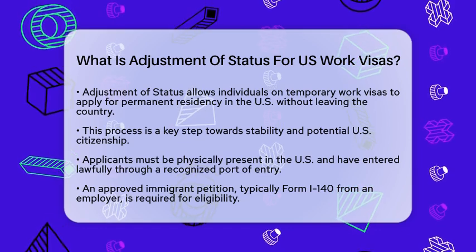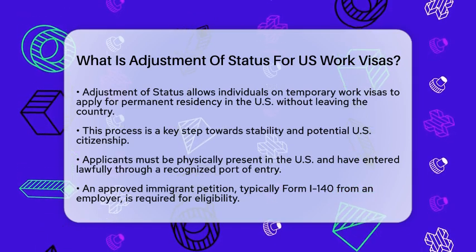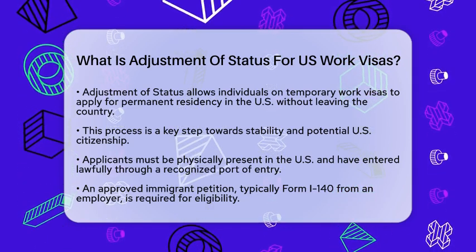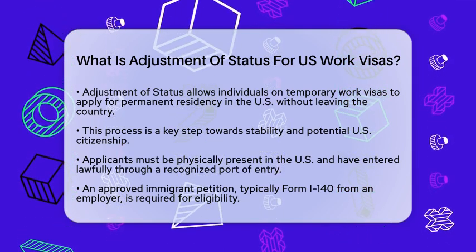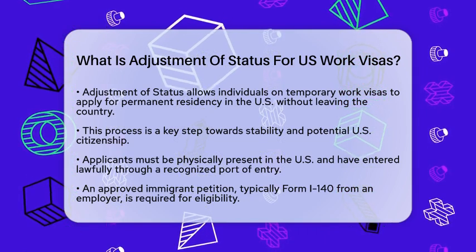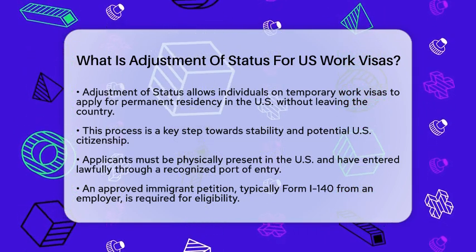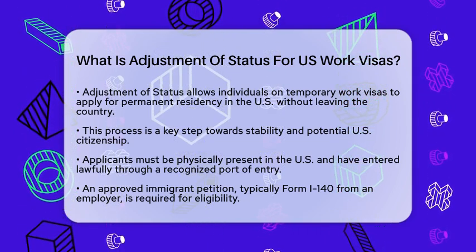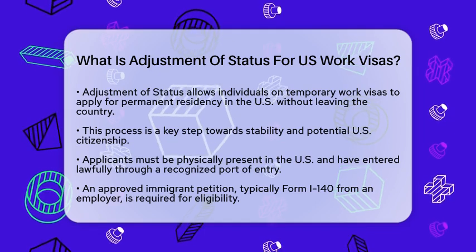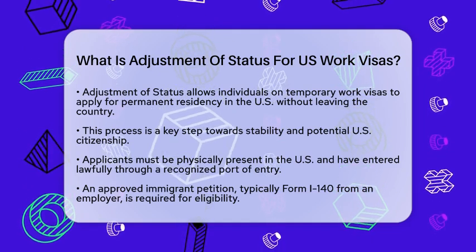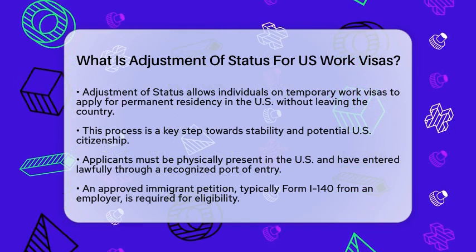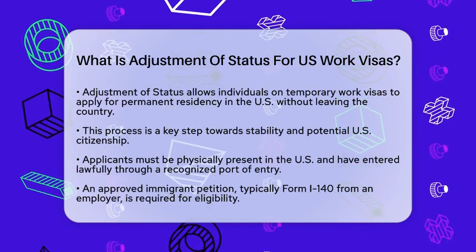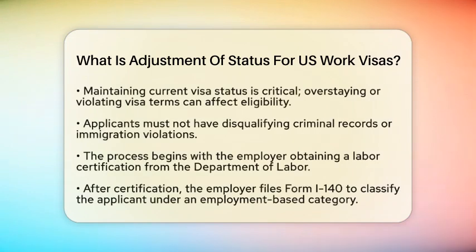citizenship. To qualify for adjustment of status while on a work visa, there are some key requirements. First, you must be physically present in the United States and have entered lawfully. This means you arrived through a recognized port of entry with the proper documentation. Second, you need an approved immigrant petition, which is often the Form I-140 filed by your employer for employment-based categories like employment-based second preference or employment-based third preference.